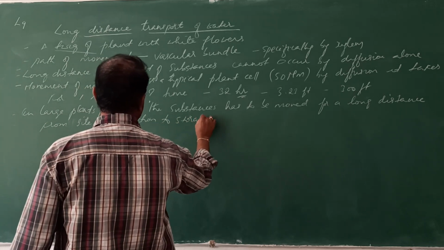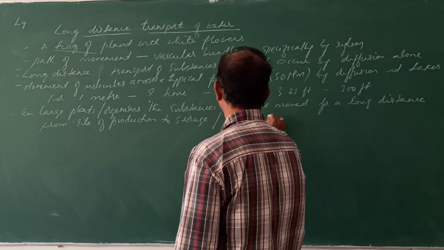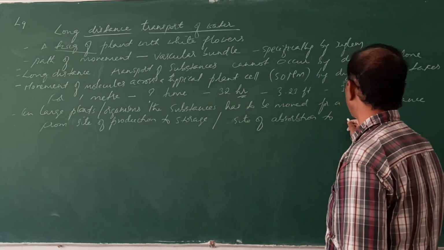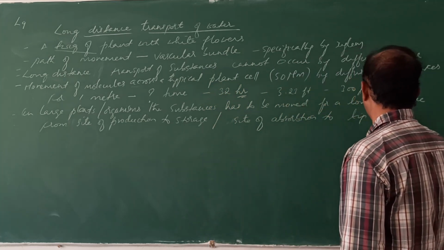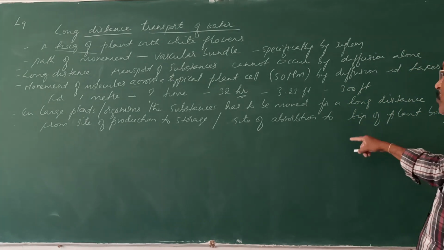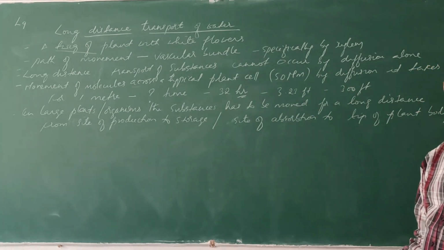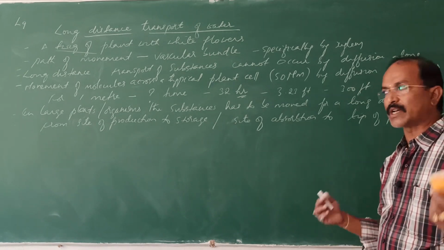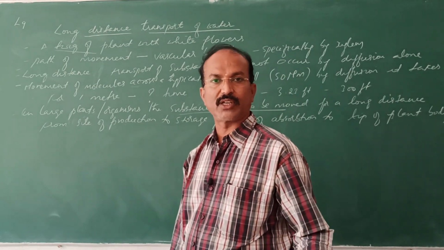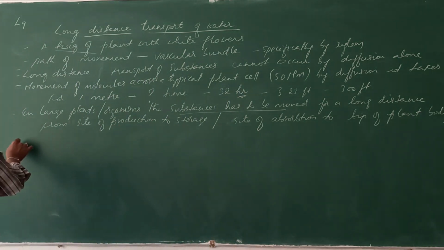to storage, or from the site of absorption to the tip of the plant body. Site of absorption means from root to the tip. From production means leaves produce the food, to storage organs. The food molecules or the water molecules or the minerals have to be transported for a long distance. So by diffusion this will not happen. It is impossible to move the molecules through diffusion.